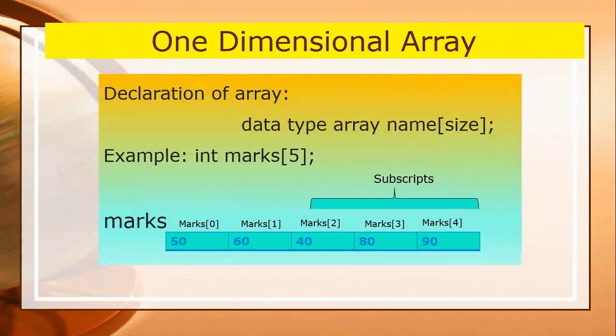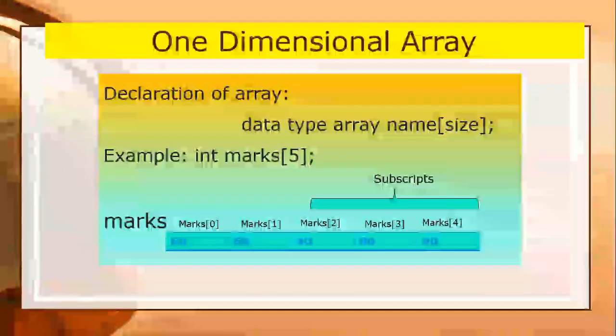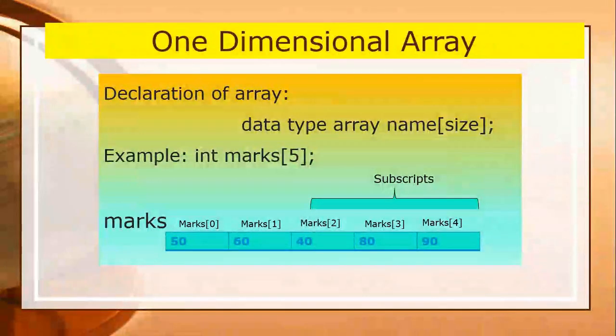So the name of the array is marks. The type of the array is integer type. The data type is integer, and the size of marks is 5. I have given here assigned marks, and the location of each memory block in marks starts from 0, that is marks[0], marks[1], marks[2], marks[3], marks[4].